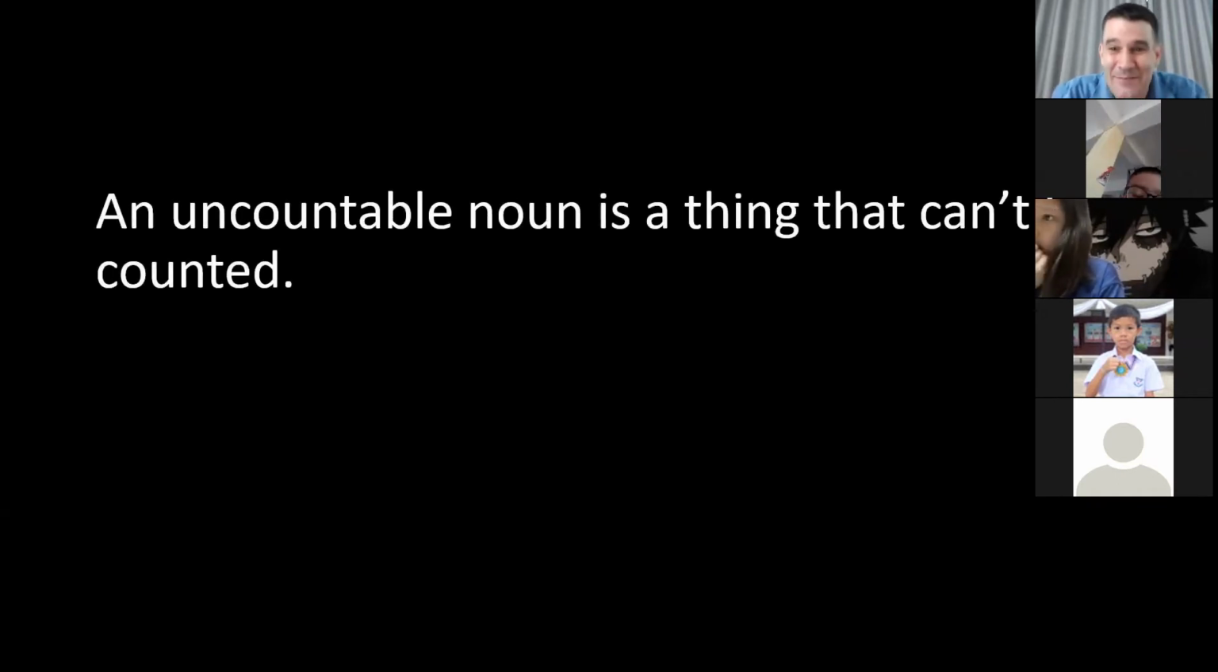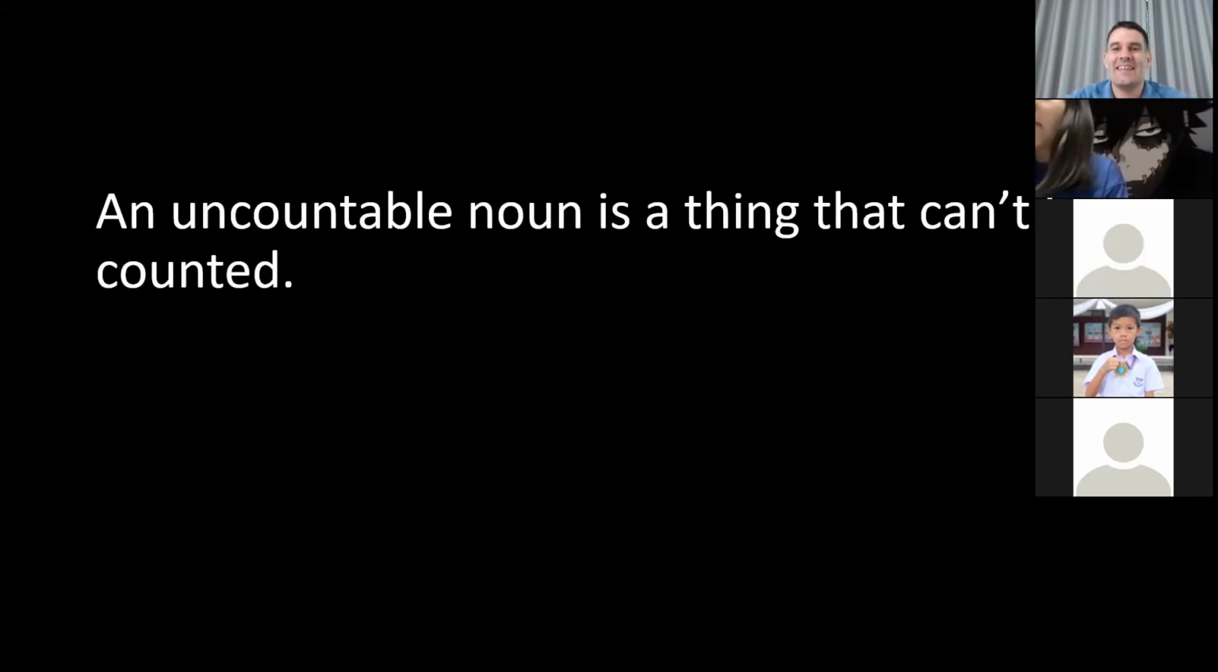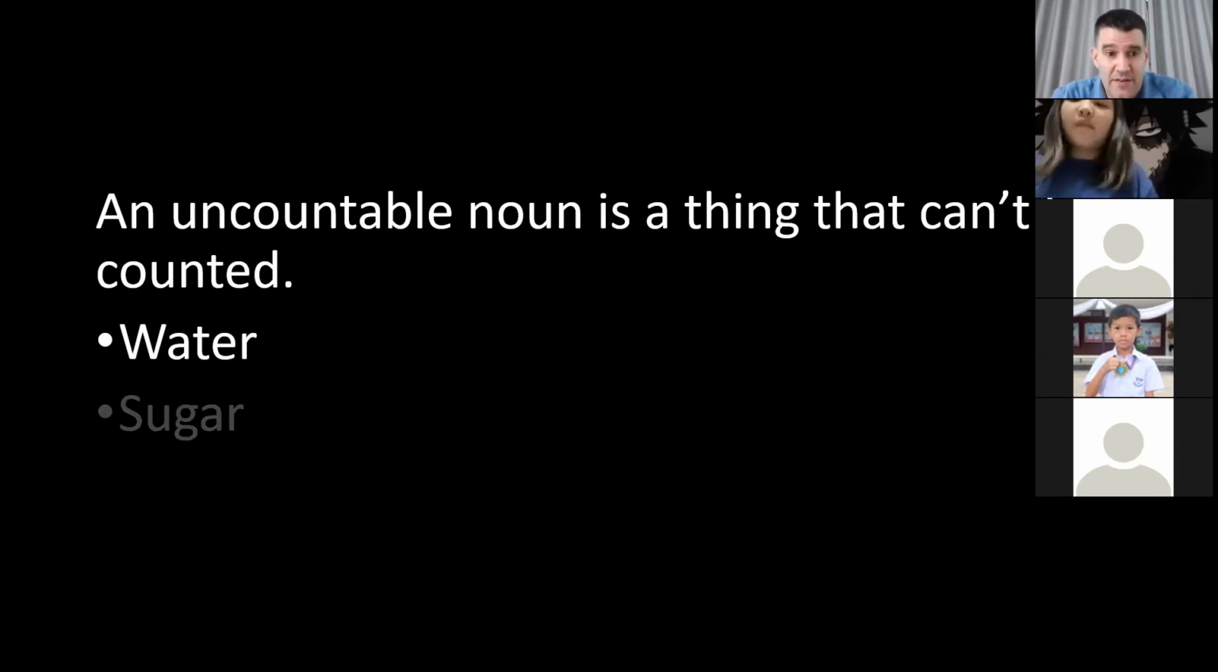So an uncountable noun is a thing that you cannot count. You cannot have 2 or 3 or 4. You cannot. So an example is water. If I ask you, how much water is in Bong Si Phai? You cannot tell me 1 water or 2 water, 3 water. No, you cannot. You can just say water.